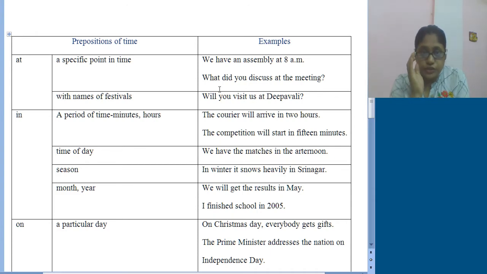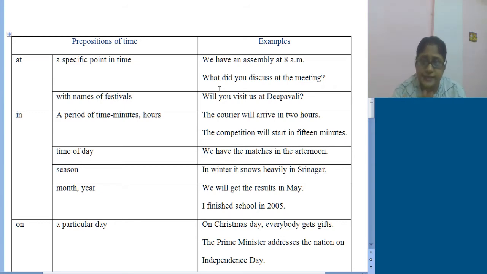Here also, a specific point in time uses "at", or with names of festivals. Like, we have an assembly at 8 AM, or what did you discuss at the meeting, or will you visit us at Deepavali. Just for a specific event or a specific point of time, right?